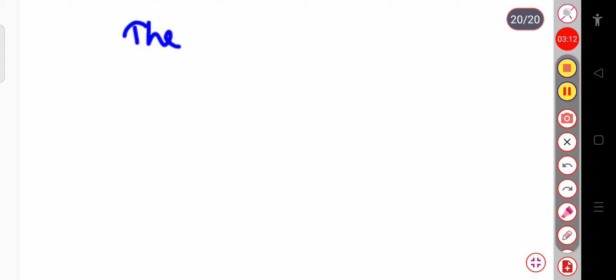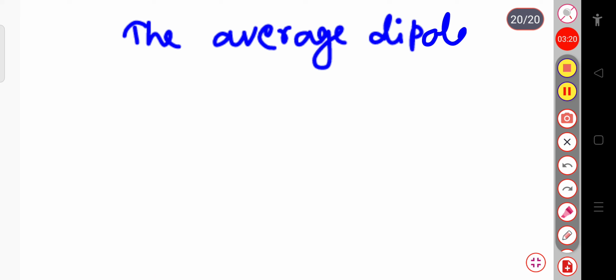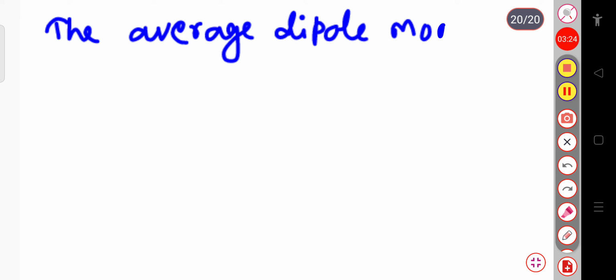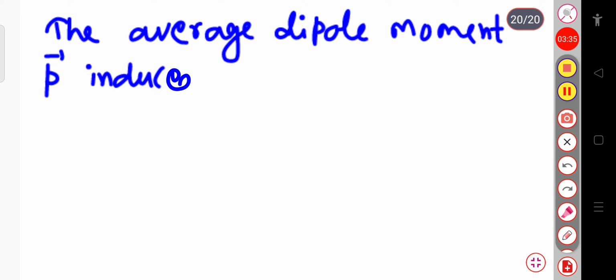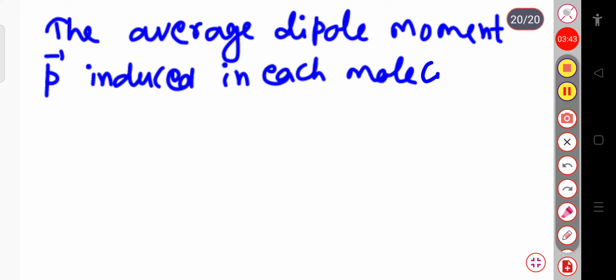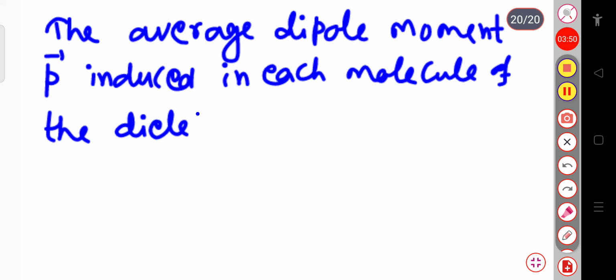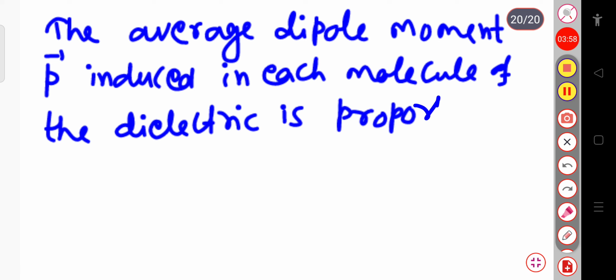So we can say that the average dipole moment, small p vector, induced in each molecule of the dielectric is proportional to the electric field E vector.